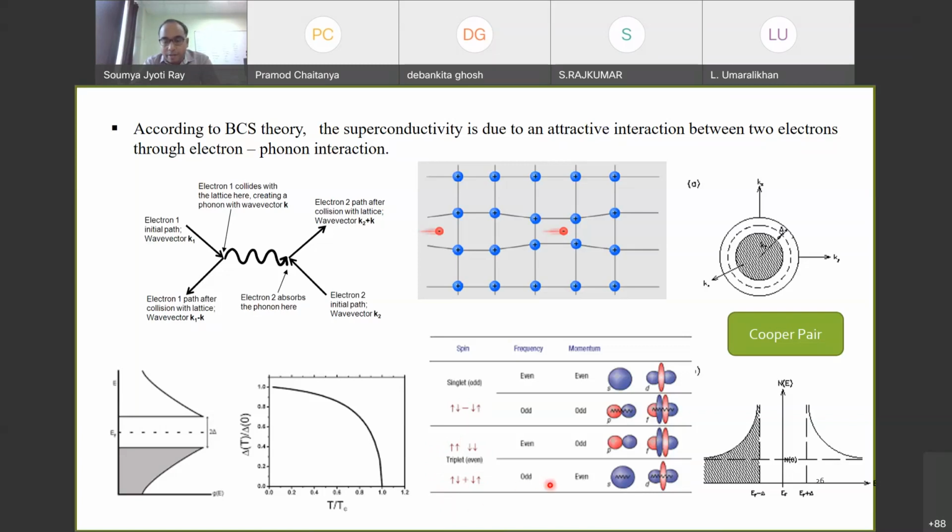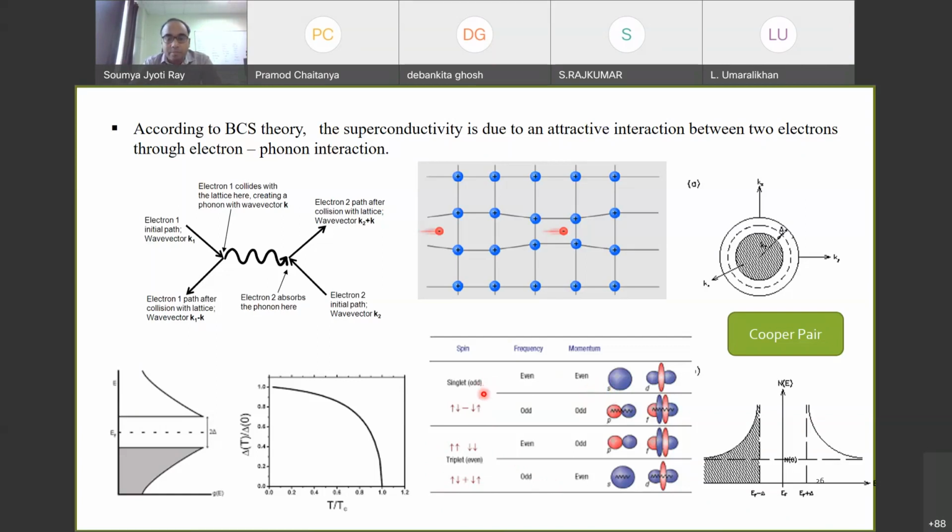If you go into a little more detail, to construct the total wave function I have to take care of three parts: the spatial part, the spin part, and the time part. The overall wave function has to be antisymmetric, so I can make any combination of these three so that the total wave function becomes antisymmetric.